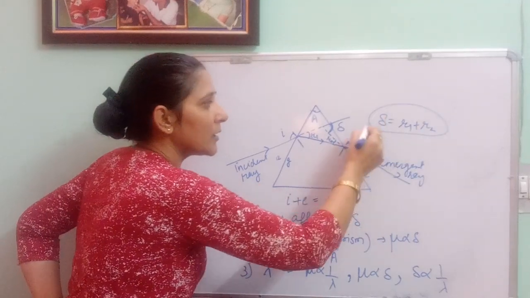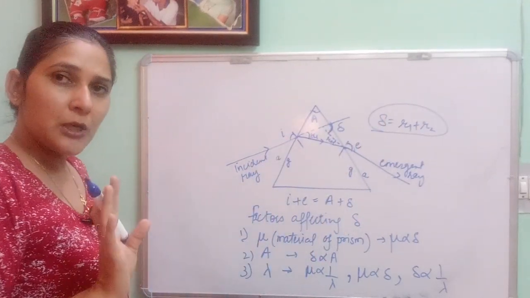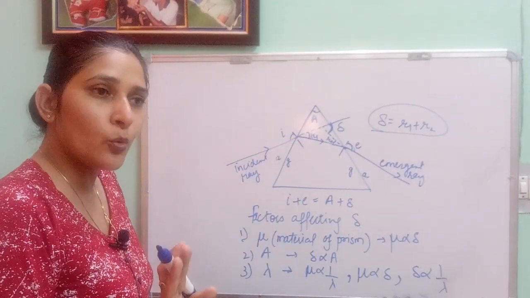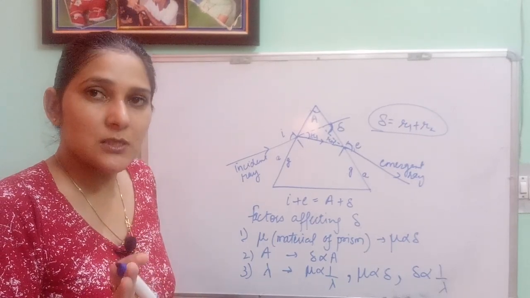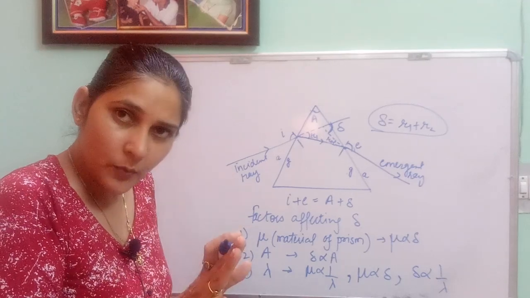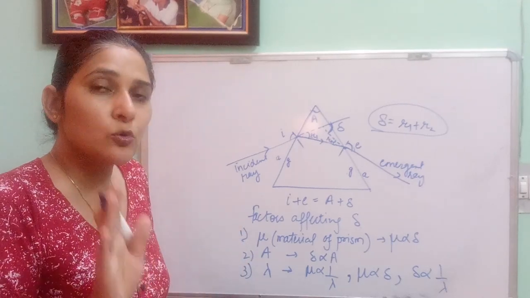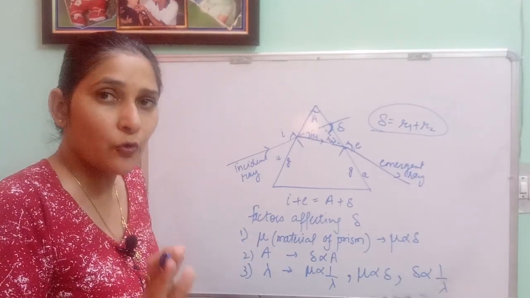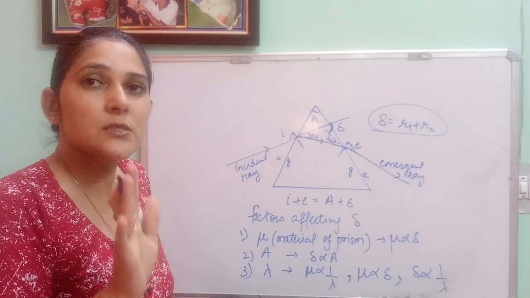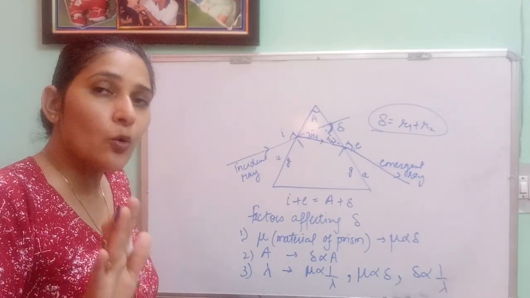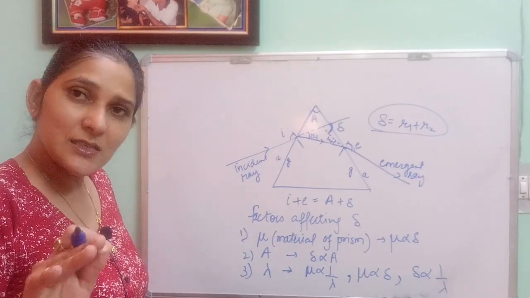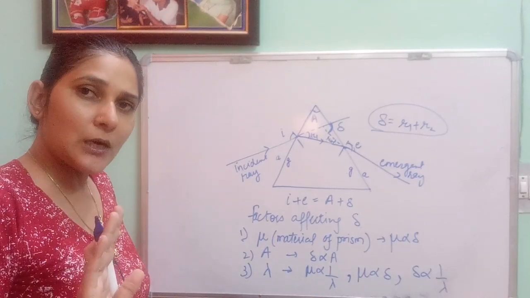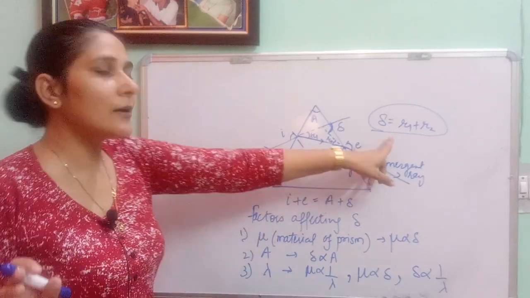I believe you must have studied this very well in maths. You need to remember this only, you need not do any derivation for these. Derivations are not part of your syllabus, though it is given in your book, but you are not supposed to do any derivation from chapter number 4. These are not part of your syllabus. This is just to make you understand the things, not to learn or revise again and again. Just read it once if you wish, otherwise you can directly remember it from here.